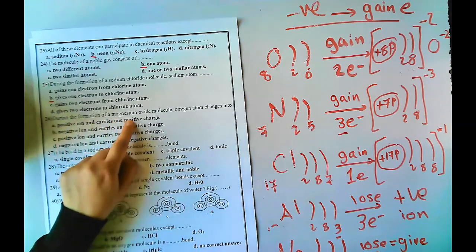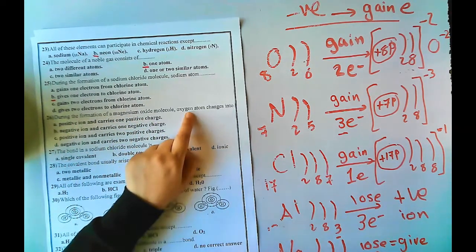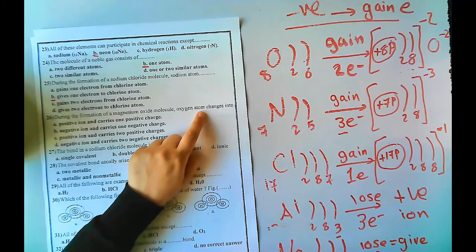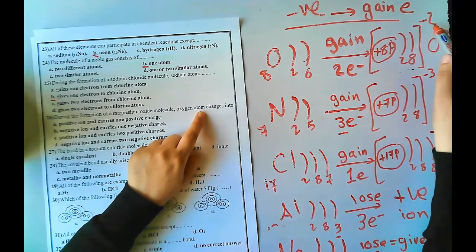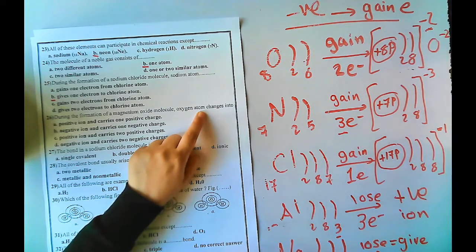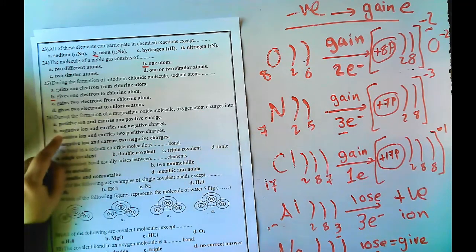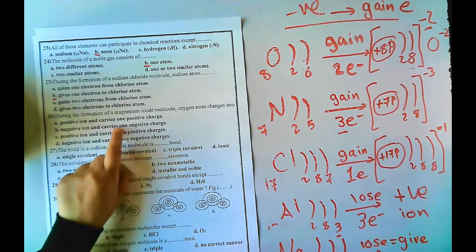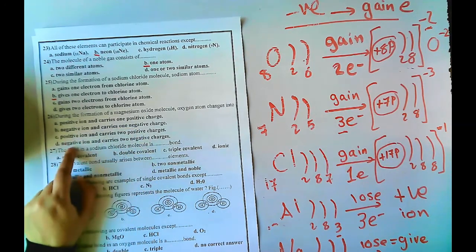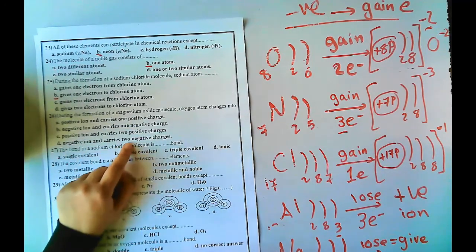So during formation of magnesium oxide, oxygen atom changes into a negative ion which carries 2 negative charge. Changes into negative ion and carries 1 negative charge? No, we said 2. So negative ion and carries 2, this one.